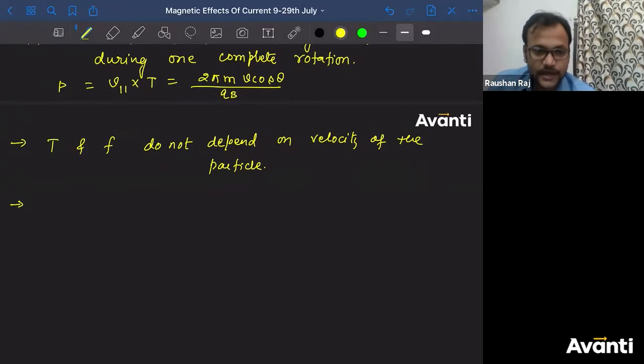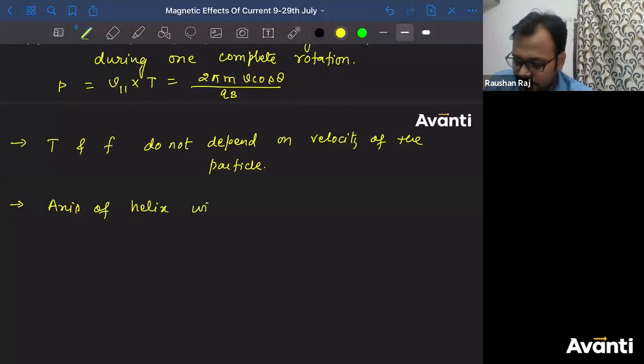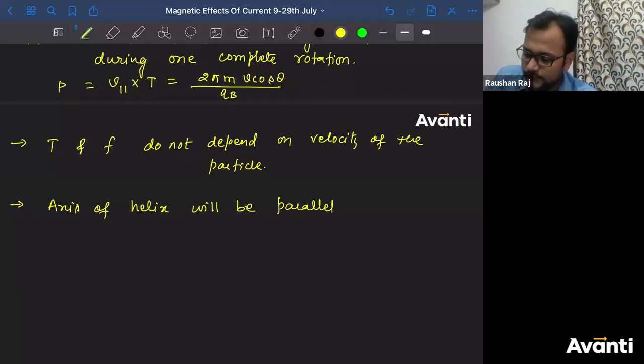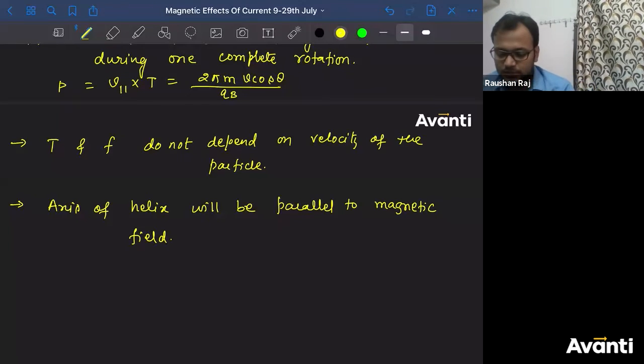One more point we need to add here. Along which direction will the axis of that helix lie? So how will it be, everyone? So the axis of the helix will be parallel to the magnetic field. Okay? So please remember this: parallel to the magnetic field. So the axis of the helix will be parallel to the magnetic field.